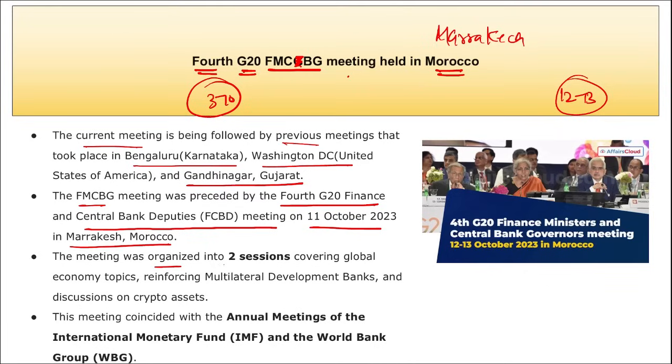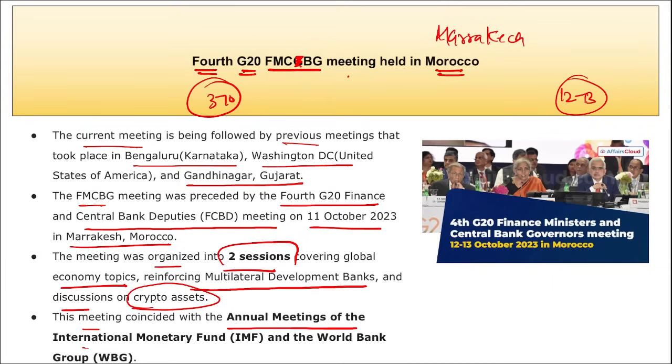This meeting was organized into two sessions covering global economic topics, reinforcing multilateral development banks, and discussions on crypto assets. The meeting coincided with the annual meeting of the International Monetary Fund and World Bank Group. Right? Next.